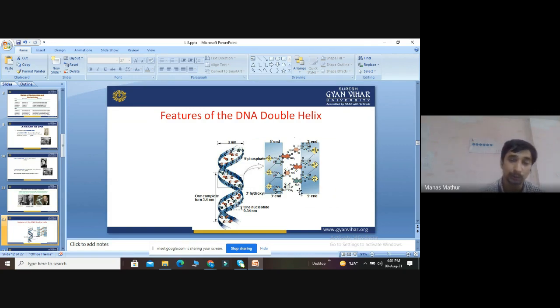So what I told: total number of turns is 10, total length is 34 nanometers, one complete turn is 3.4 nanometers, and the diameter of DNA is 2 nanometers. It has phosphate and sugar on the outside, embedded with the bases, both purine and pyrimidine. The phosphate group is bonded to the 5' end and the hydroxyl group is bonded to the 3' end. When we reverse the scenario, we get the same observation again, 3' and 5'.